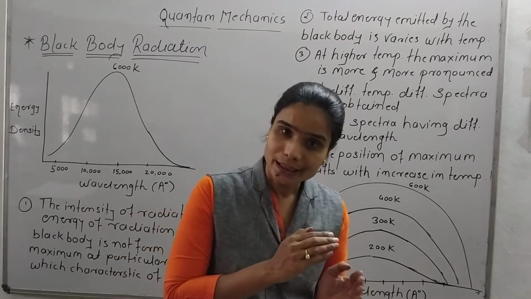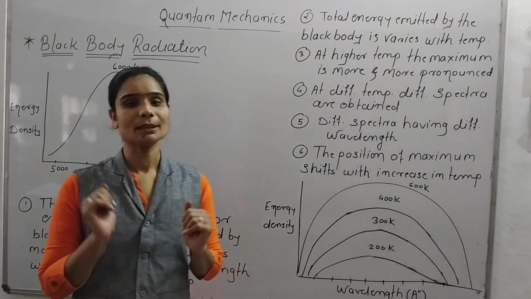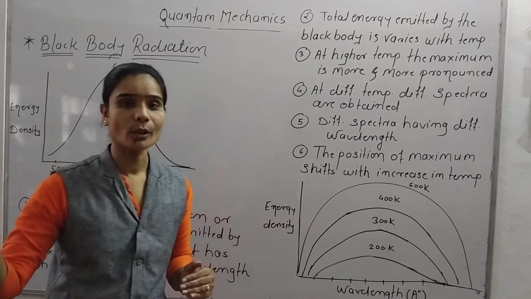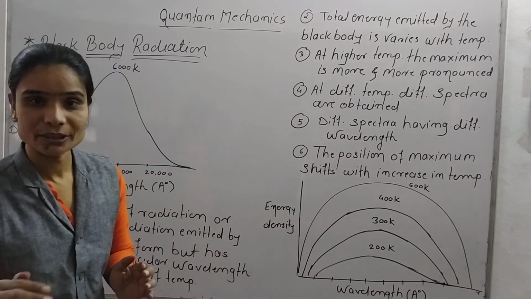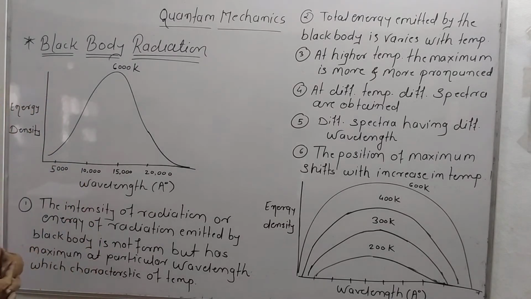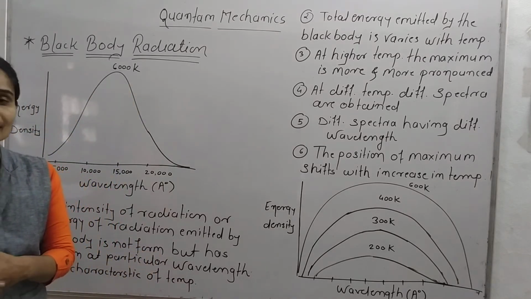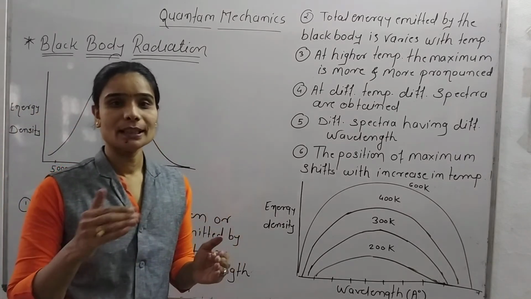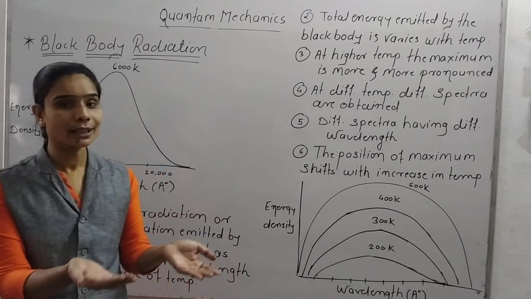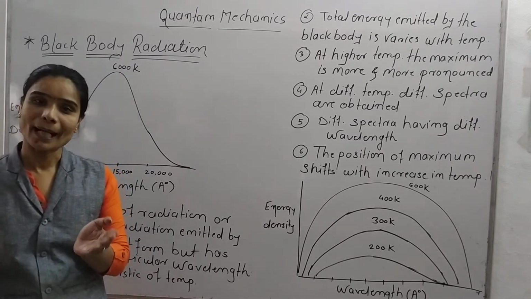Because we increase the temperature from lower to higher, and as the temperature increases from lower to higher, the energy emitted by the black body is also different, the emission is different, and the wavelength is different. That's why the total energy emitted by a black body varies with temperature. It means the total energy emitted depends on the temperature: the lower the temperature, the lower the energy; the higher the temperature, the higher the energy emitted by the black body.